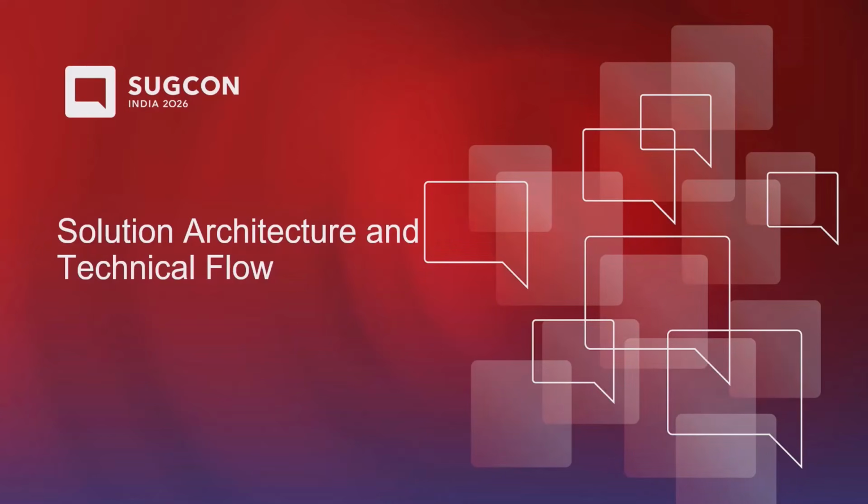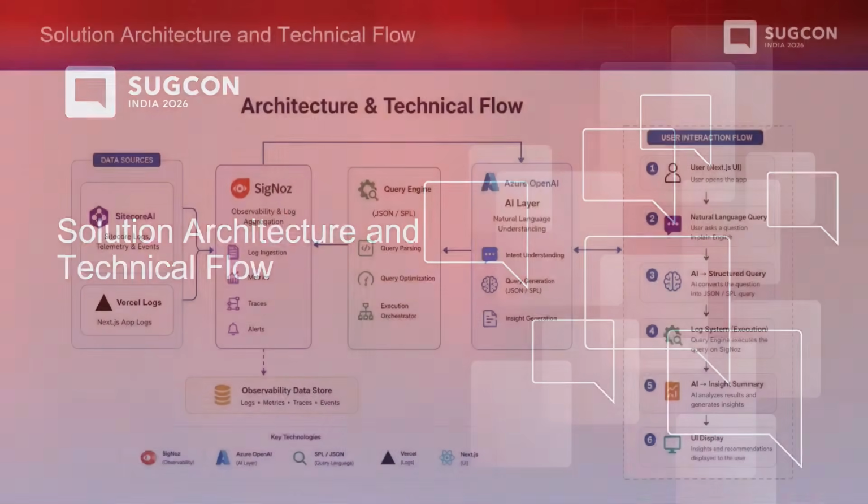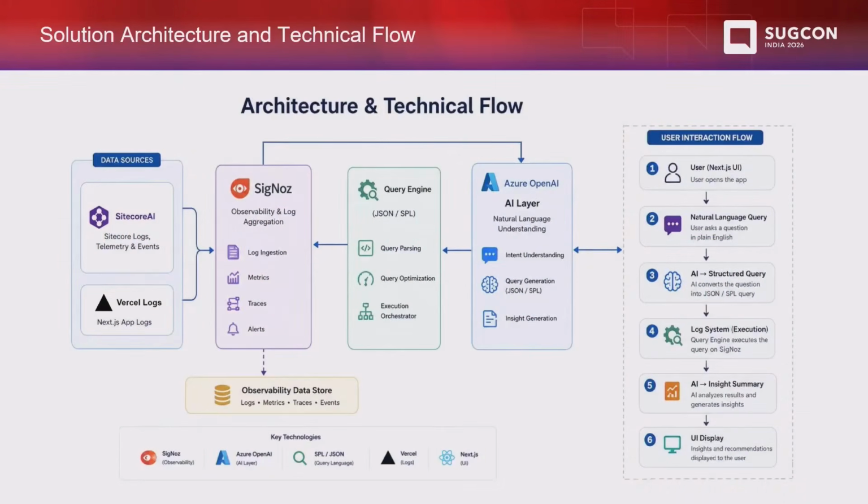So now we understand what we are trying to achieve. Let's see how we are going to achieve it. And I'll let Ankit explain. Yeah. So let's try to understand the architecture and how the information flow happens within the system.